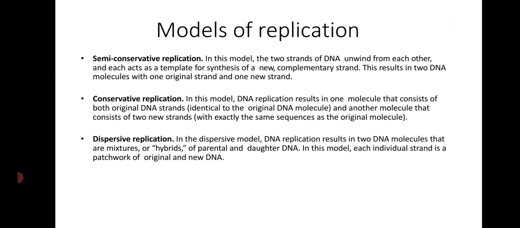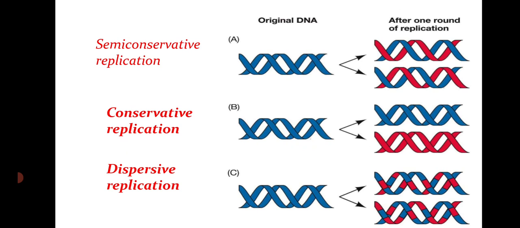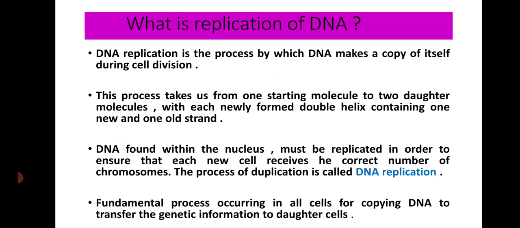And the last one is semi-conservative replication. In this model, the two strands of DNA unwind from each other and each acts as a template for the synthesis of a new complementary strand. This results in two DNA molecules, each with one original strand and one new strand. This picture shows the three models: semi-conservative replication, conservative replication and dispersive replication.